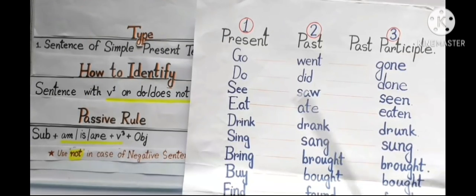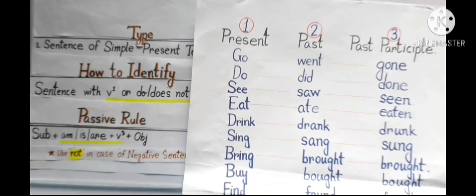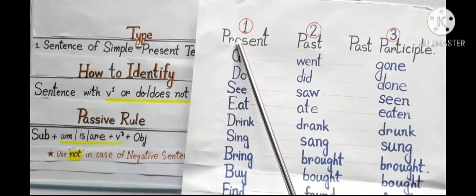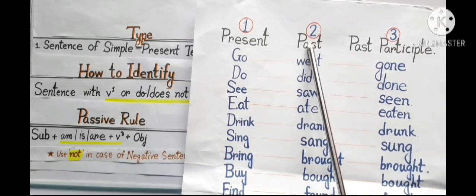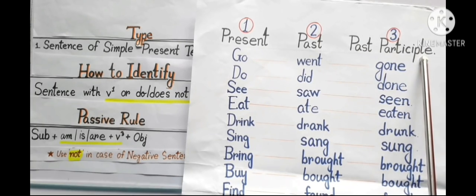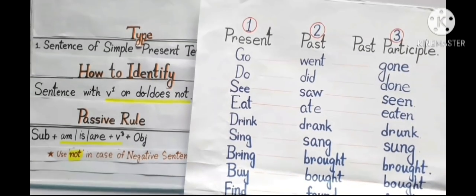And here is a list of some verbs. Present or verb 1 form, past or verb 2 form, past participle or verb 3 form. And we always use past participle or verb 3 form when we do passive voice. And this I call verb 3.